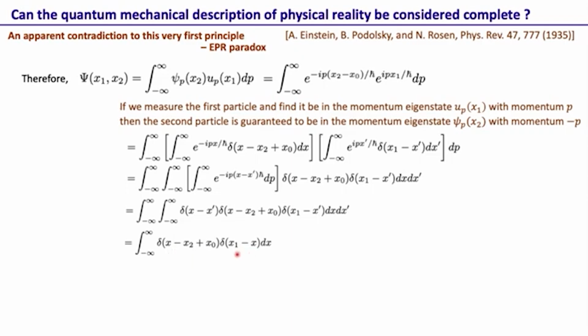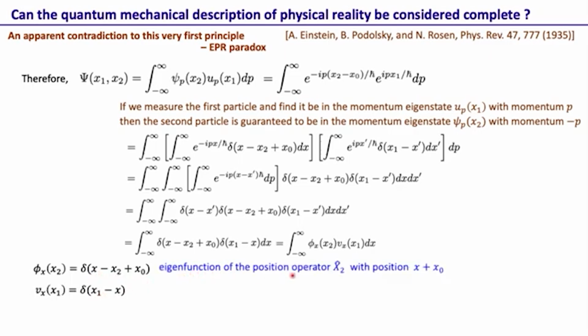This again is the wave function corresponding to particle number 2, and this is the wave function corresponding to particle number 1. We can call this one phi x of x2, and this one psi x of x1. Now what is this delta of x minus x2 plus x naught? It is essentially the eigenfunction of the position operator of the second particle with eigenvalue x plus x naught.